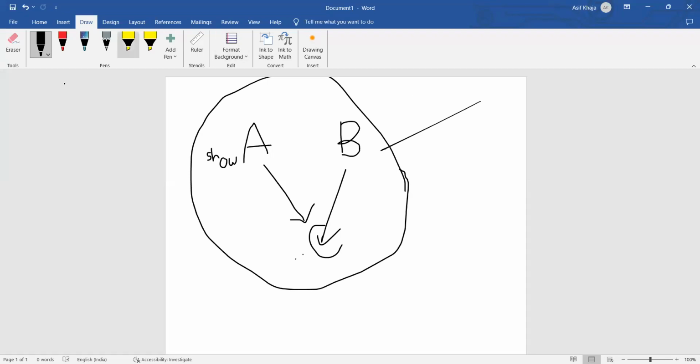To overcome this, they introduced a new concept called interfaces.